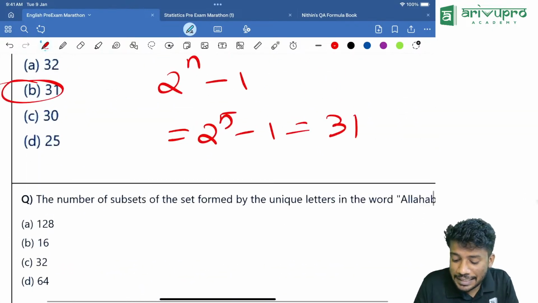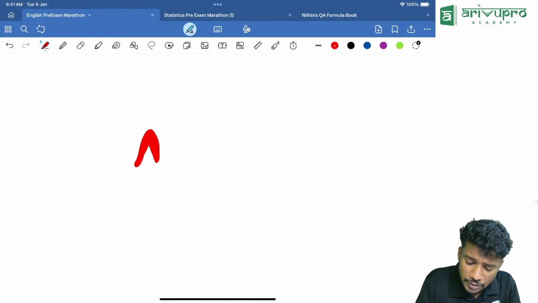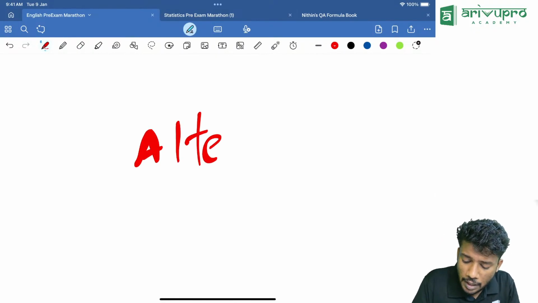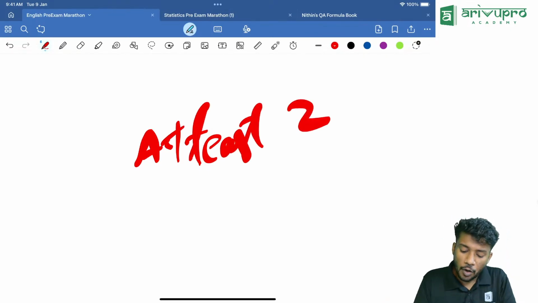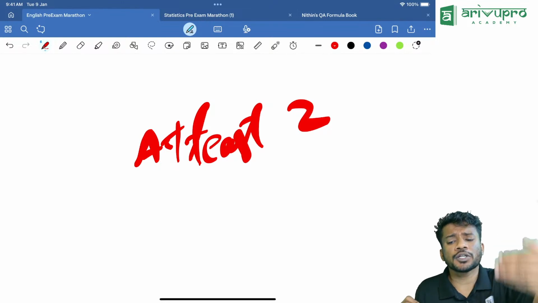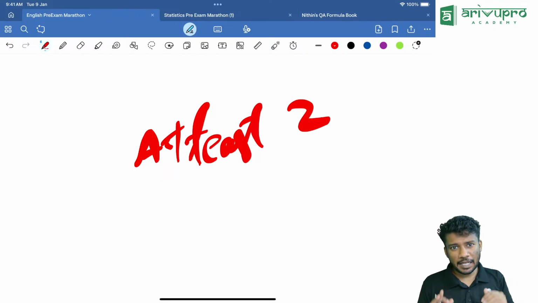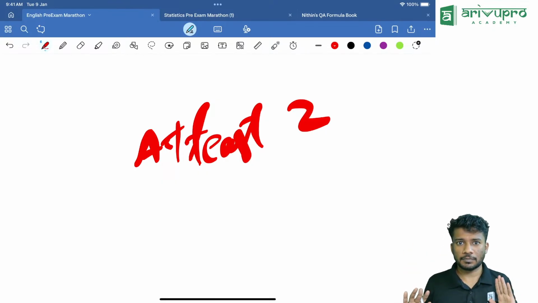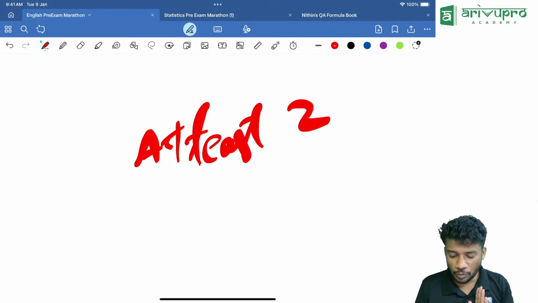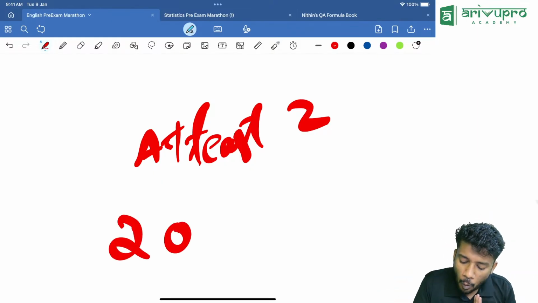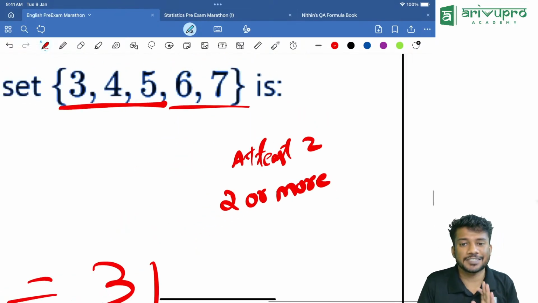How to find "at least 2". At least 2 means, always think about how much marks you require to pass the exam. 40 marks you require to pass the exam. That means they will say at least 40 marks. At least 40 marks means 40 or more. That means at least 2 means 2 or more. Based on that you should take. Okay. Yes, 2 or more.